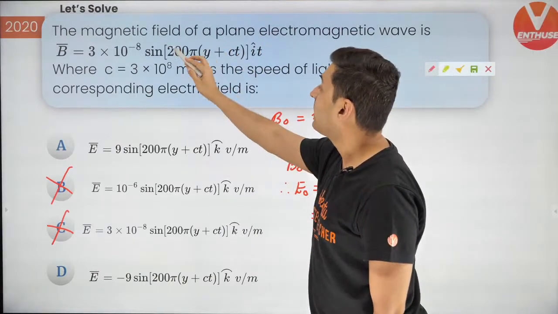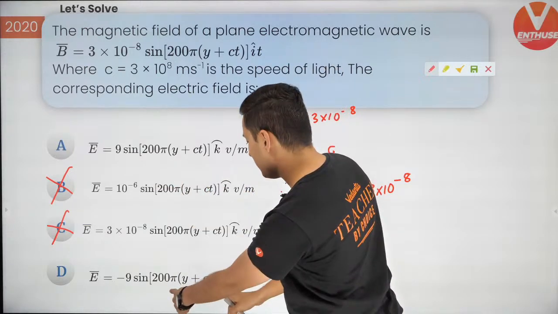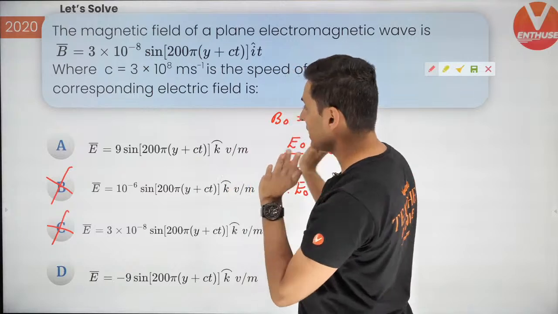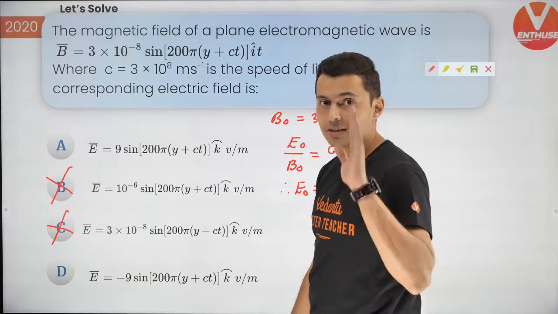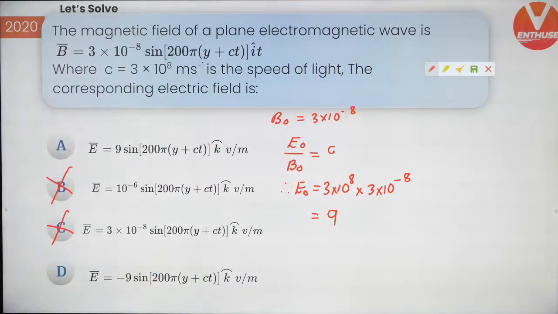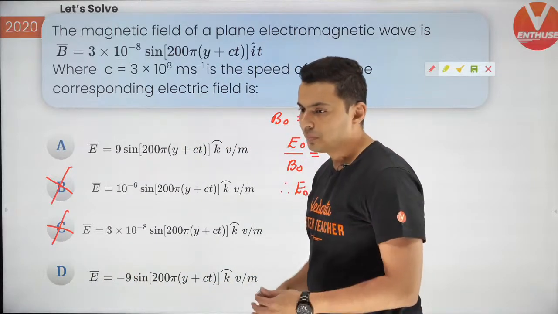Next, see whatever is there inside. The same thing must be there inside. Is it? Yes. 200 pi y plus ct, 200 pi y plus ct. Yes, both of them are the same. I hope this makes sense. Now, if this much is clear, think about it. Let's see what we do.